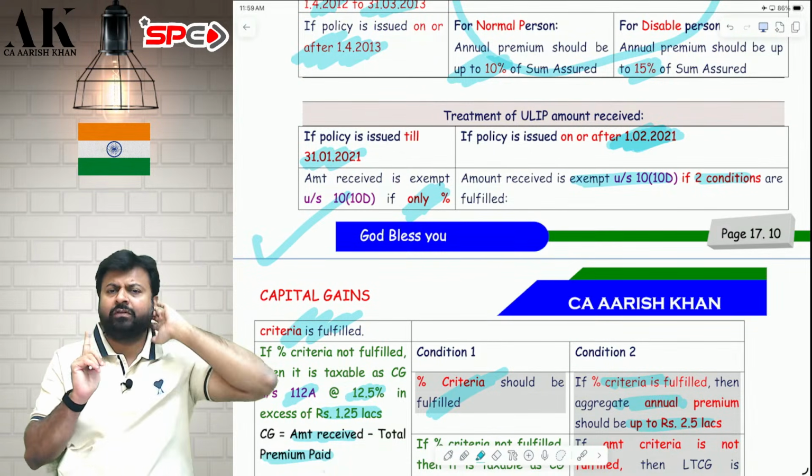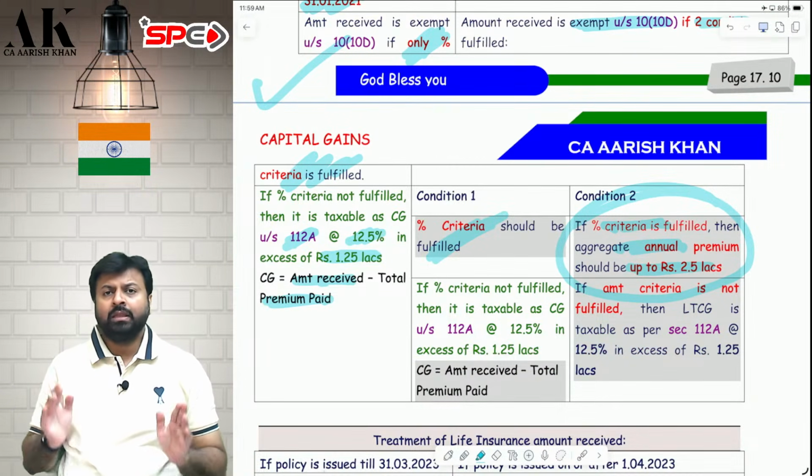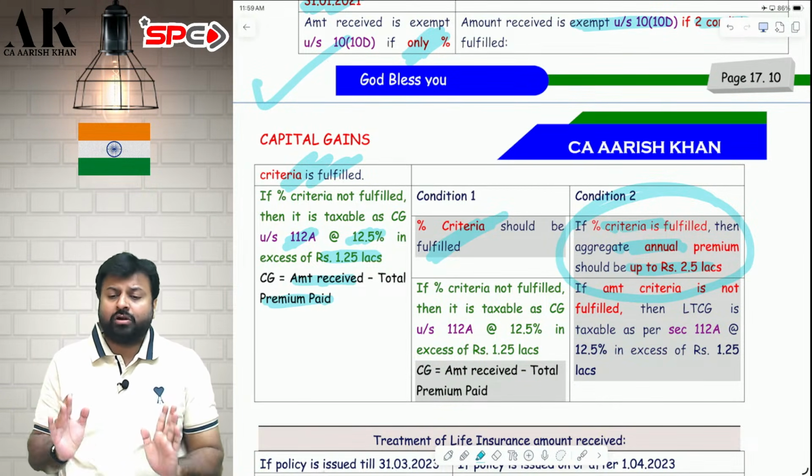Amount criteria should also be fulfilled by the assessee. Now regarding this amount criteria, I have to say a few things. They have said the aggregate annual premium should not exceed 2.5 lakhs.